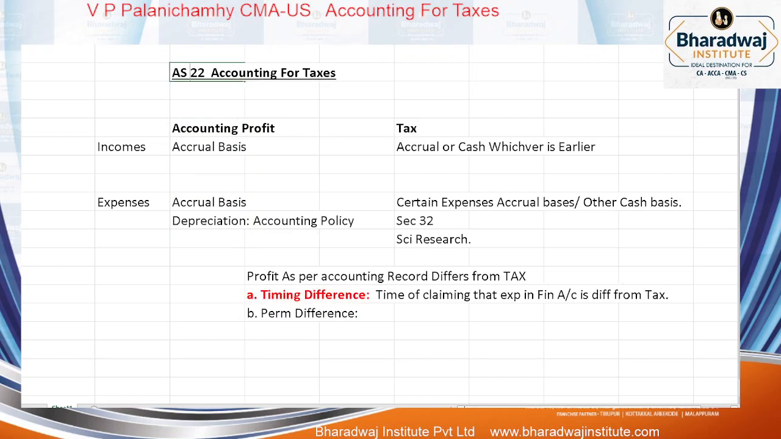Now, accounting for taxes is to reconcile which difference? Timing difference and not permanent difference. A permanent difference cannot be reconciled; it is permanently different. Only timing difference will be there. Otherwise, accounting profit, how is it worked out? Income on accrual basis, expenses on accrual basis. But tax is not so. Accounting Standard 22 aims at bringing tax-based accounting to accrual-based accounting.